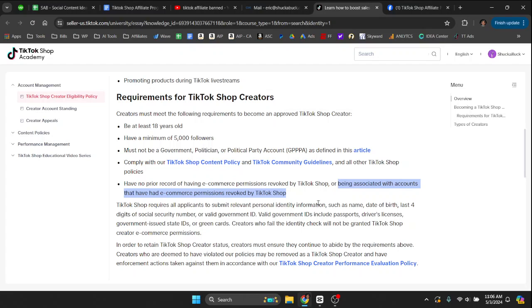So my last video, I talked about getting 5,000 followers really quick. And I posted that because I knew this was coming. I knew that they were going to start banning accounts that were doing the loophole method. And if you don't know what the loophole method is, basically you're creating a seller account in TikTok Shop, like you're creating a TikTok Shop to sell physical products on TikTok Shop yourself, and then you would link that account to a personal account with less than 5,000 followers. Usually people had less than 5,000 followers, and then that page would automatically be in the affiliate program. So then that's the way you were able to get into the affiliate program without having 5,000 followers. They got rid of that, and that's what this is.